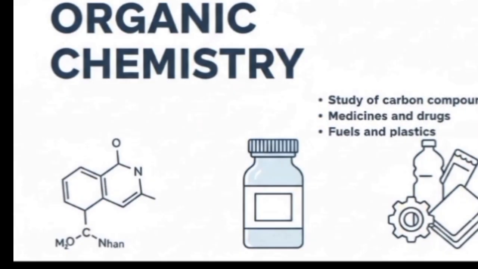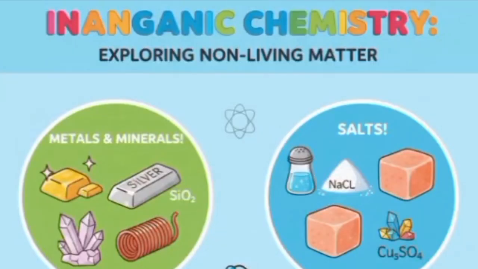Next is scope of organic chemistry. In organic chemistry we study compounds of carbon, medicines, drugs, their formation, their role, and fuels such as coal, petrol, gas and plastic. All things are studied in organic chemistry. Next branch that we will discuss is inorganic chemistry.